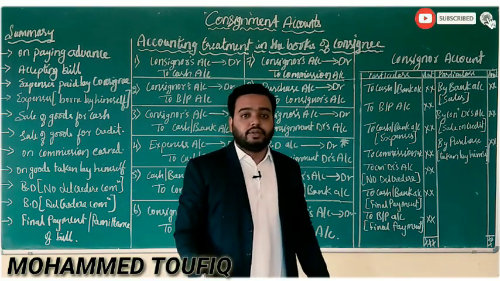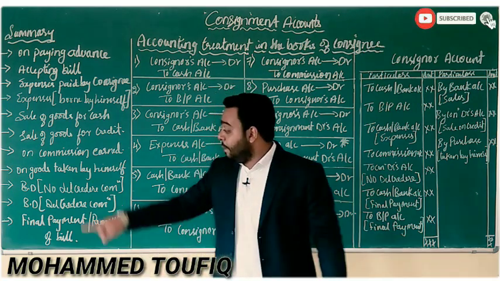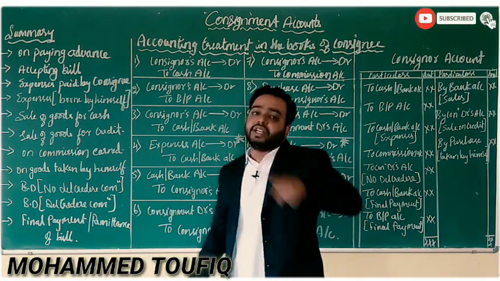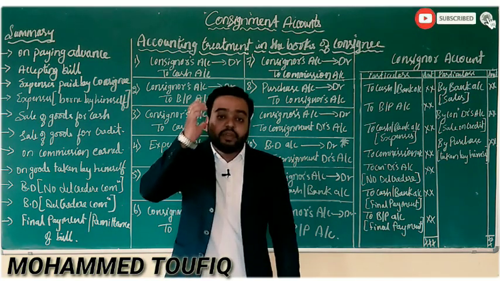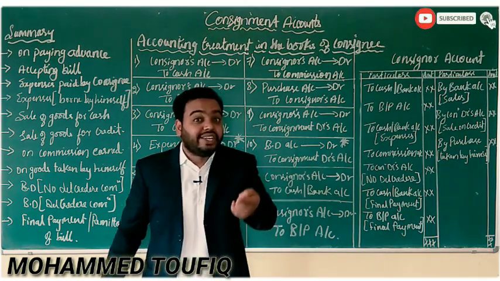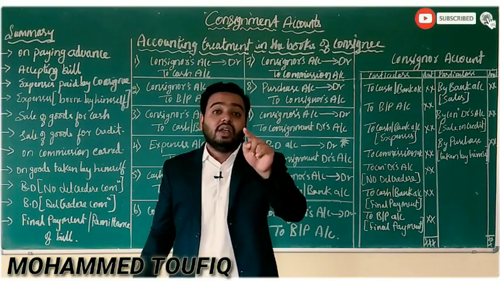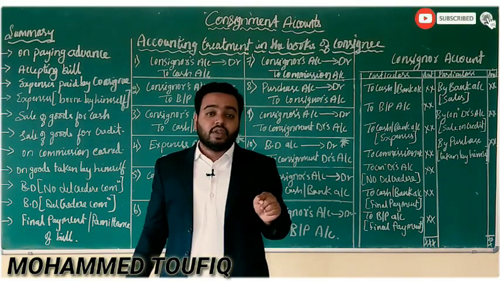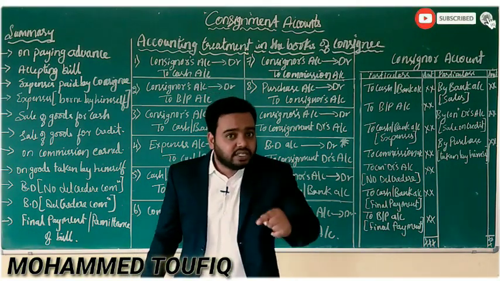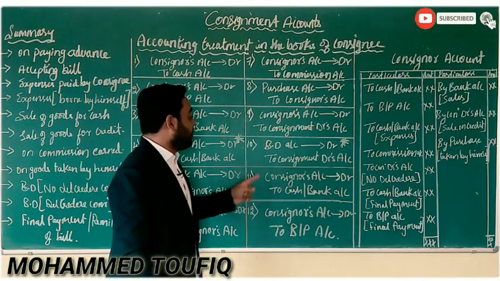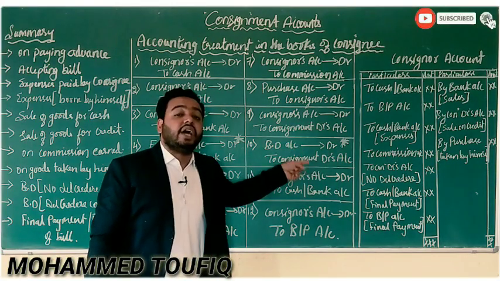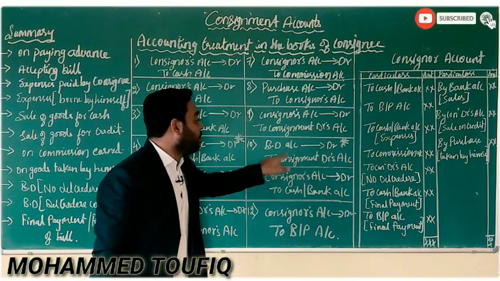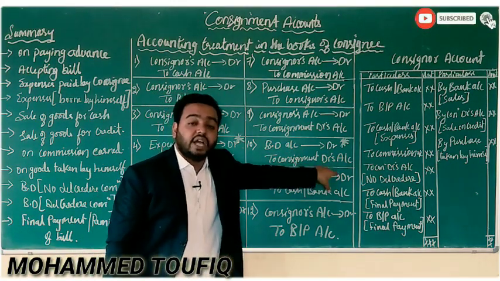When there is bad debts and there is also a del credere commission agreement, then this bad debts loss has to be suffered by the consignee himself. Hence, the general entry will be bad debts account debit to consignment debtors account.